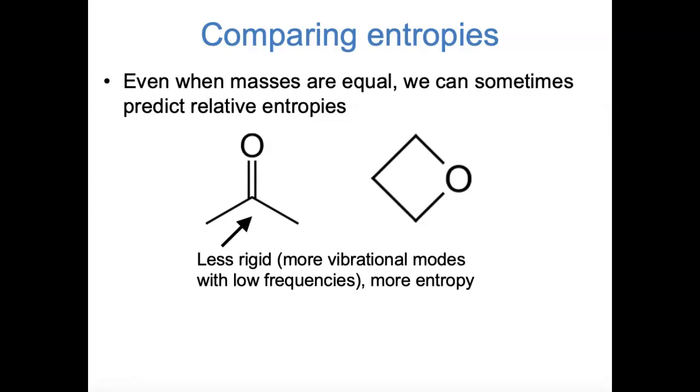It turns out that the molecule on the left, acetone, has more entropy. The key idea here is that acetone is a less rigid molecule. It has more freedom to rotate around, whereas the molecule on the right is more locked in place. So you can make sort of a hand-wavy argument about disorder, how the molecule that's more free to rotate has more disorder in its conformation. But you can also be more precise about their energy levels. The less rigid molecule, acetone, has more vibrational modes that have low frequencies, so vibrational energy levels that are close together, which leads it to have more entropy.